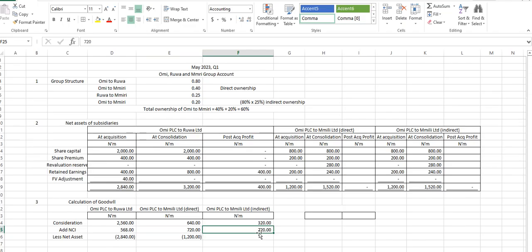And this one also, what's the percentage of indirect ownership we have? 20%. So 80% belongs to NCI, Abi? Yes, sir. So 80% of 1,200 is what? 960. And then we have 1,200 here as the net asset. Am I right? Yes, sir.